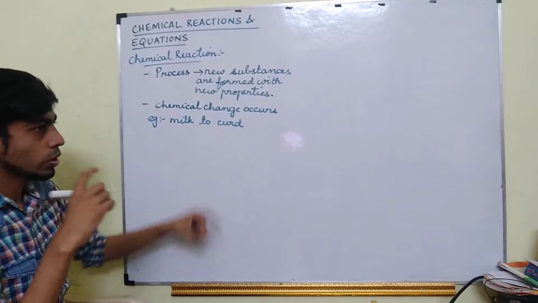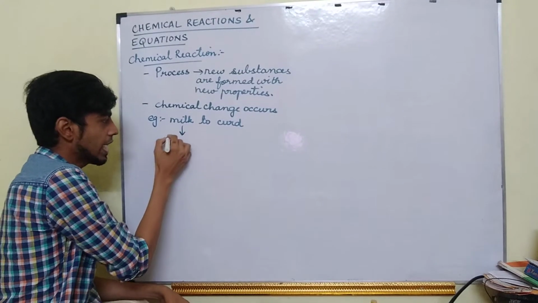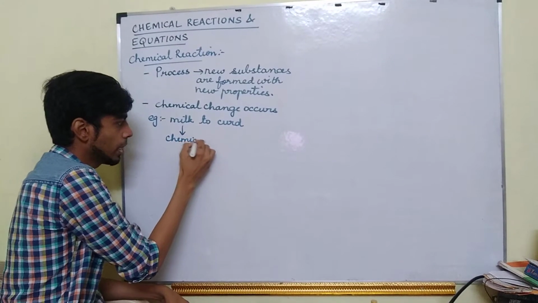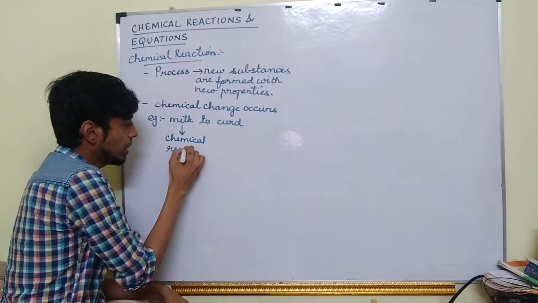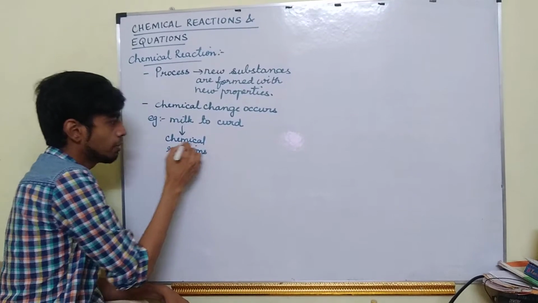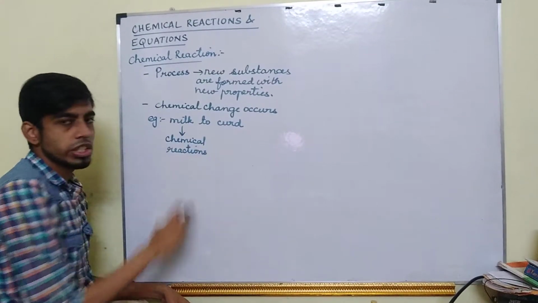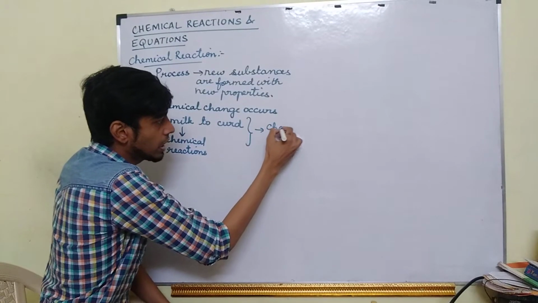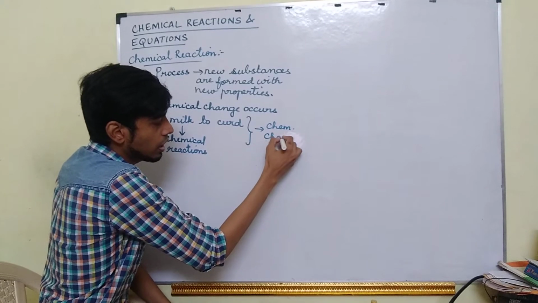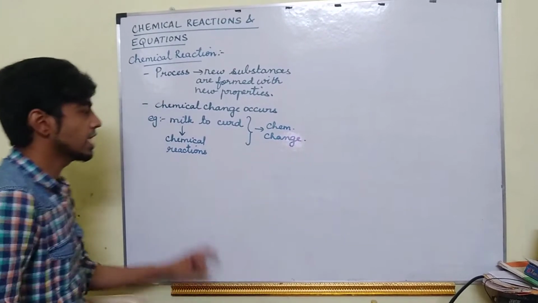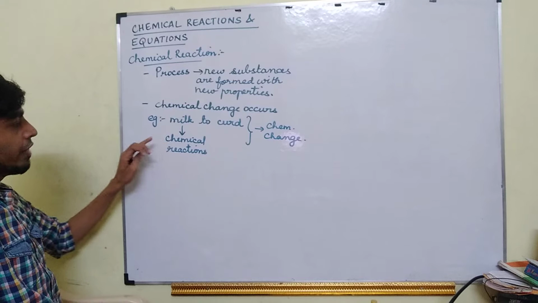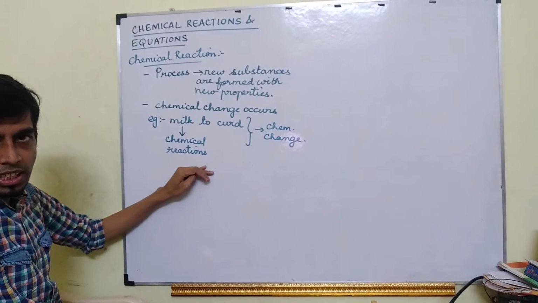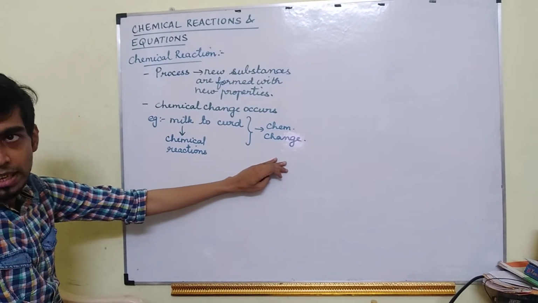Milk will change into curd if some chemical reactions take place in milk. We will call this change a chemical change. So whenever a chemical reaction occurs, chemical change will take place.